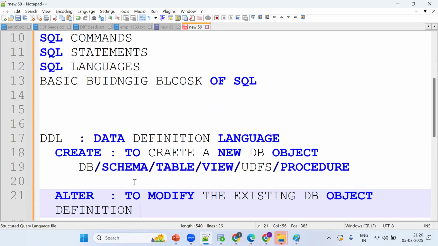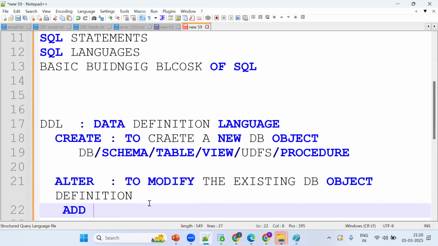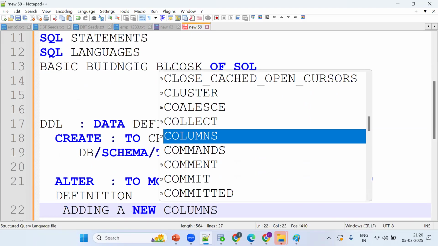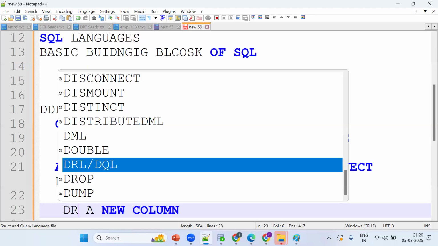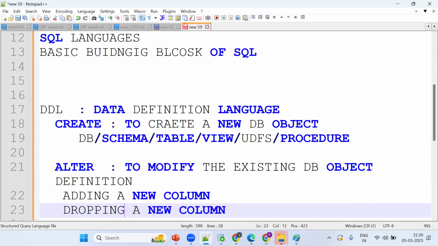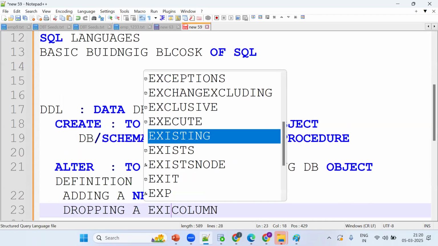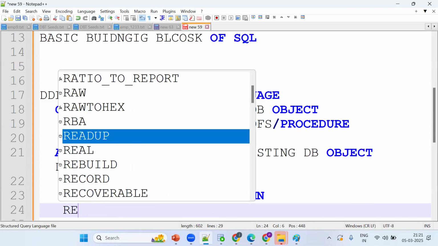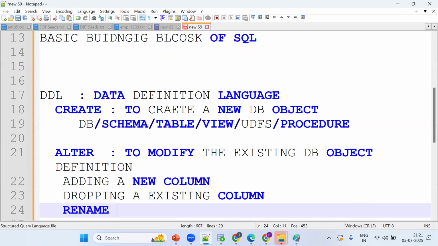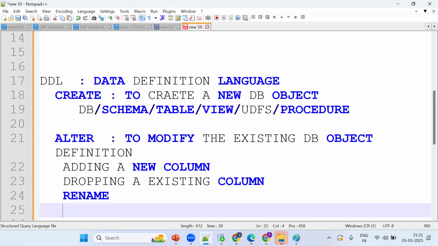So the object should already be there, then only can we modify the definition. Like what modification? Adding a new column, or dropping an existing column, renaming the table, or renaming the column.